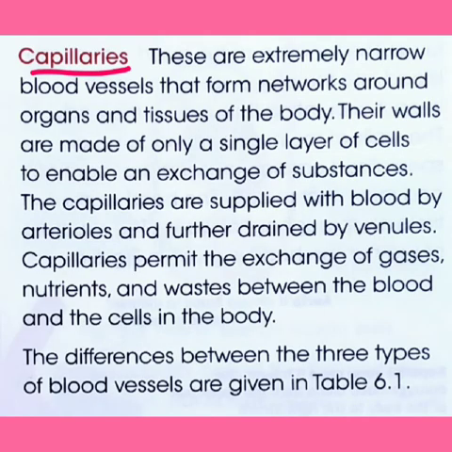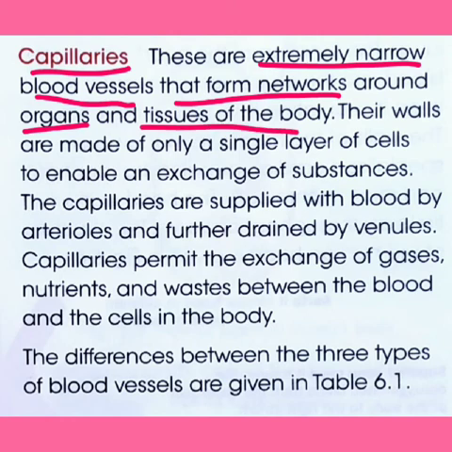Next is capillaries. I've already told you, the arterioles and the venules unite together and form the capillary. They are extremely narrow blood vessels that form networks around organs and tissues of the body. Their walls are made up of only a single layer of cells. Why? So that exchange of substances can take place.